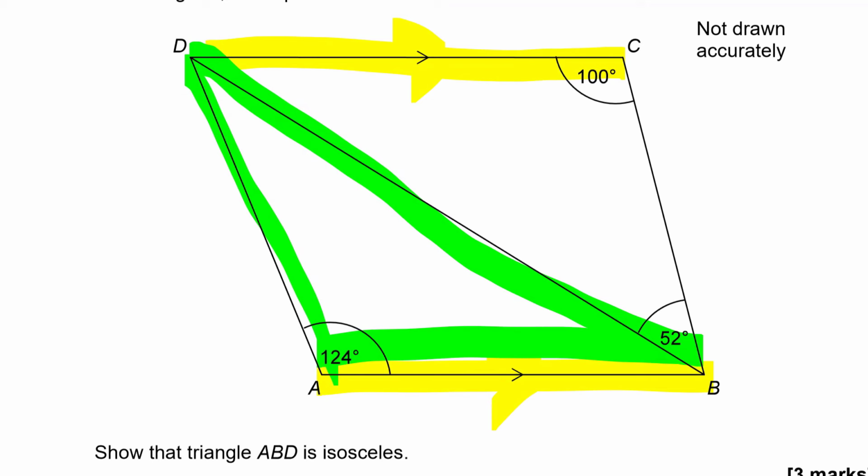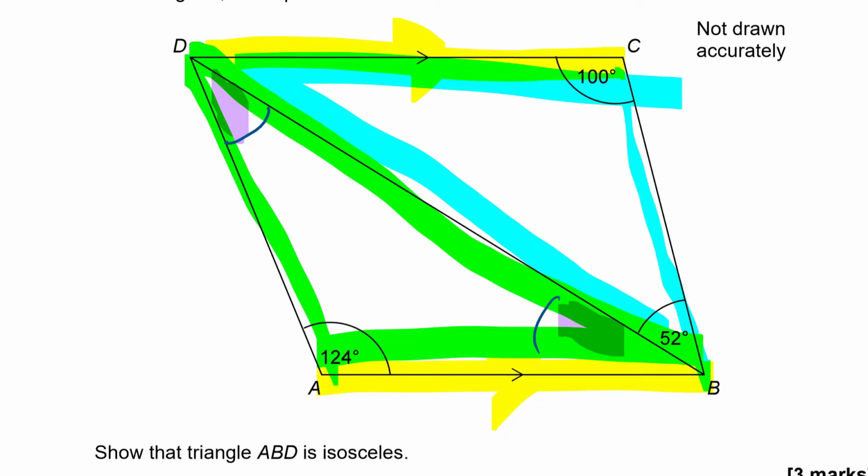In other words, I need to either show that the lengths of two sides are equal. I'm not going to be able to do that. Or I can show that this angle and this angle here must be equal to each other. Okay, so I know the angle at the top is 124, so I need to show that this angle here and this angle here are going to be equal to each other and therefore isosceles. Okay, so how am I going to do that? Well, let's have a look at the other triangle first, the triangle BCD, which is, I'm making a bit of a mess of this diagram. It's this triangle over here, look.